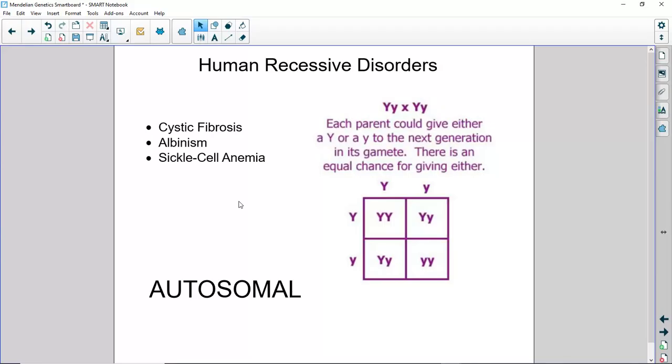And again, if it's a human recessive disorder and it's not sex-linked, you're going to find out in a second that females are likely to get it just as much as males are. So it's about 50-50. Autosomal human recessive disorders affect only those who are homozygous recessive when you do a cross. Notice all the heterozygous have a completely normal phenotype, and of course homozygous dominant also a completely normal phenotype. So basically, as long as one of your parents has a dominant gene, you will not have that disorder, but you can pass it on.